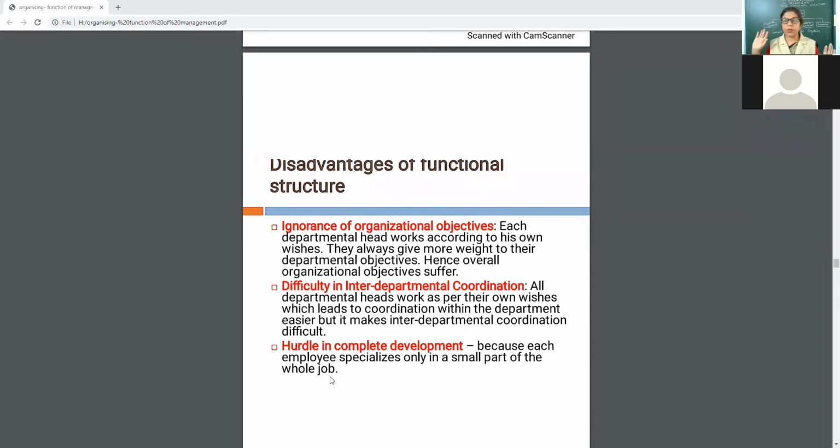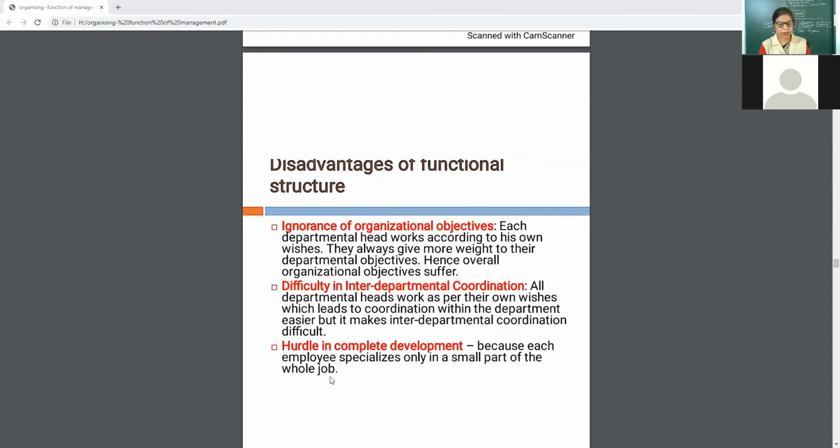Like the research and development department will work according to their wish. They always give more weight to their department objectives only. They will think about their department only, not about another department. Hence, overall organization objectives suffer.